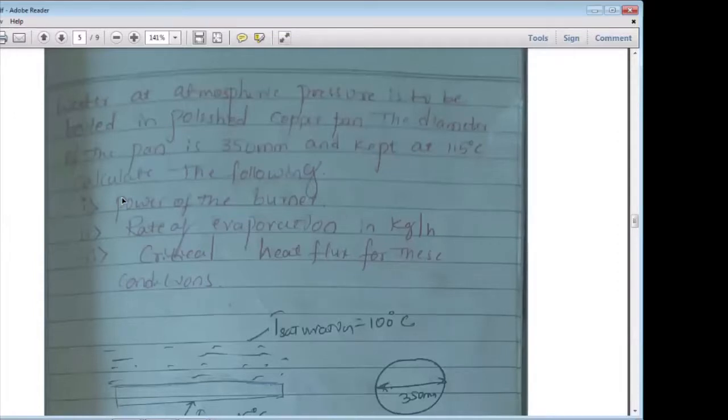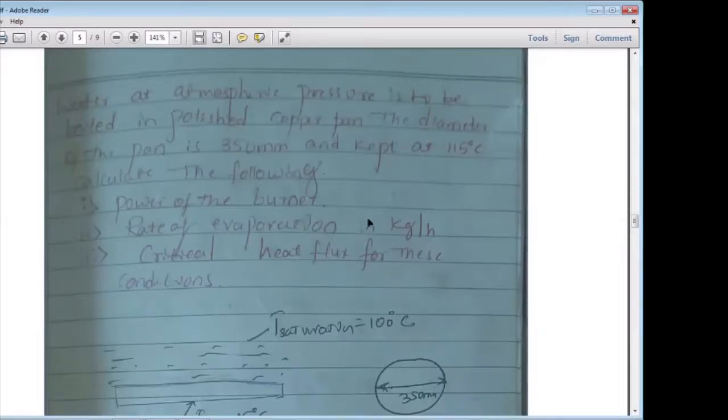To calculate capital Q, you need to calculate this area. That's why they gave the diameter here. You getting my point, Sakib? Yes, sir.